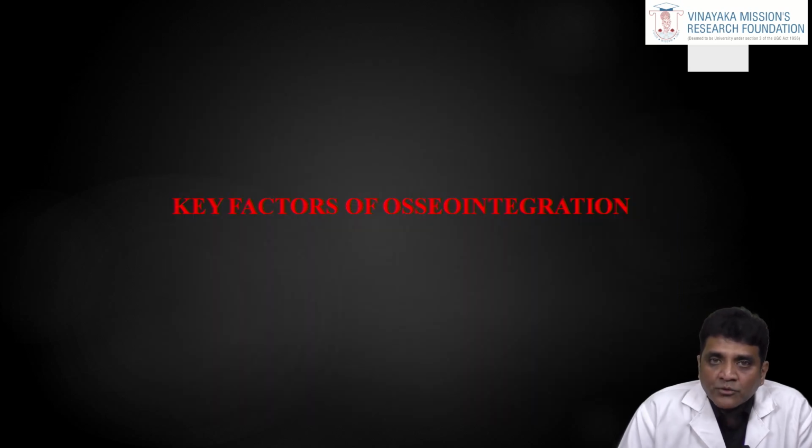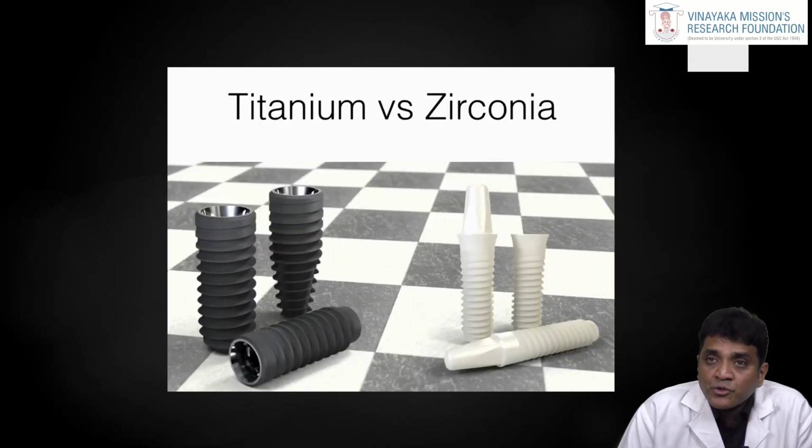Coming to the key factors, what are the key factors that will play a role in osseointegration? The first one is the material involved. We started with the titanium fixture by Brånemark, and titanium is still used even now because it is an excellent biocompatible material and it shows excellent results.